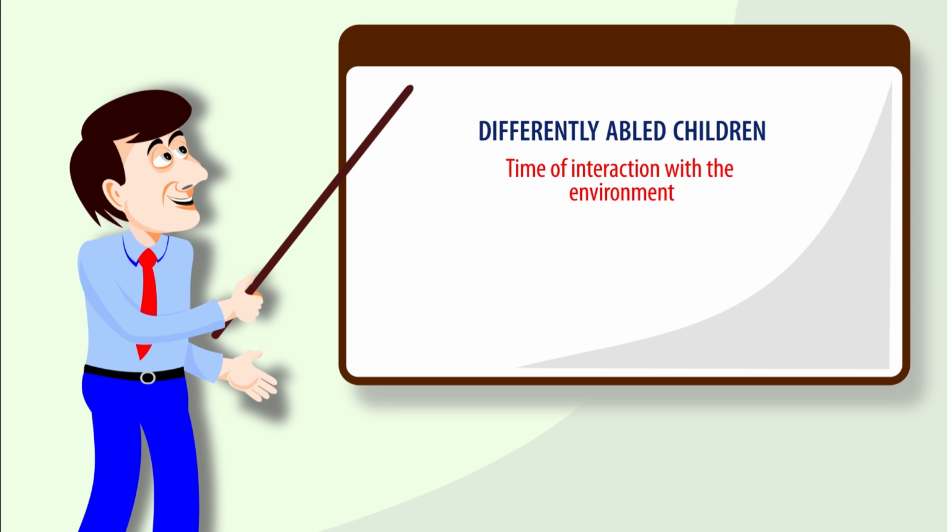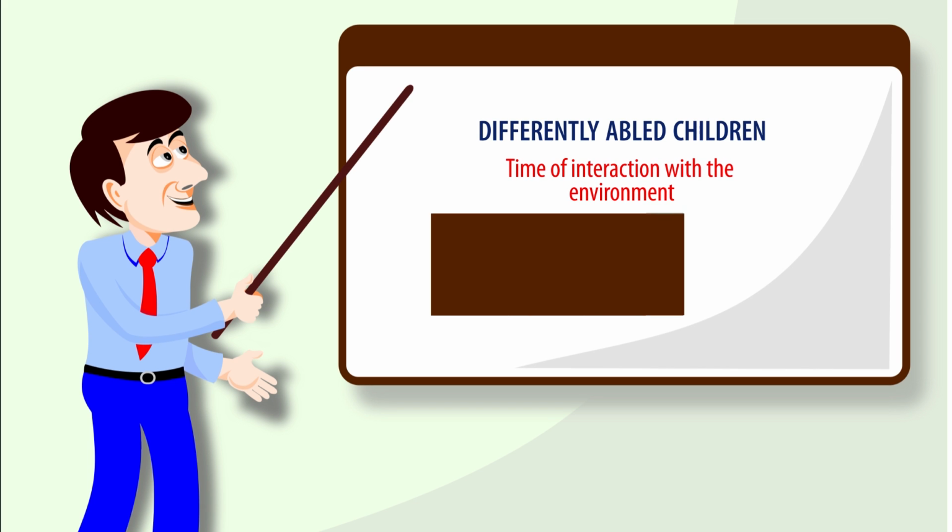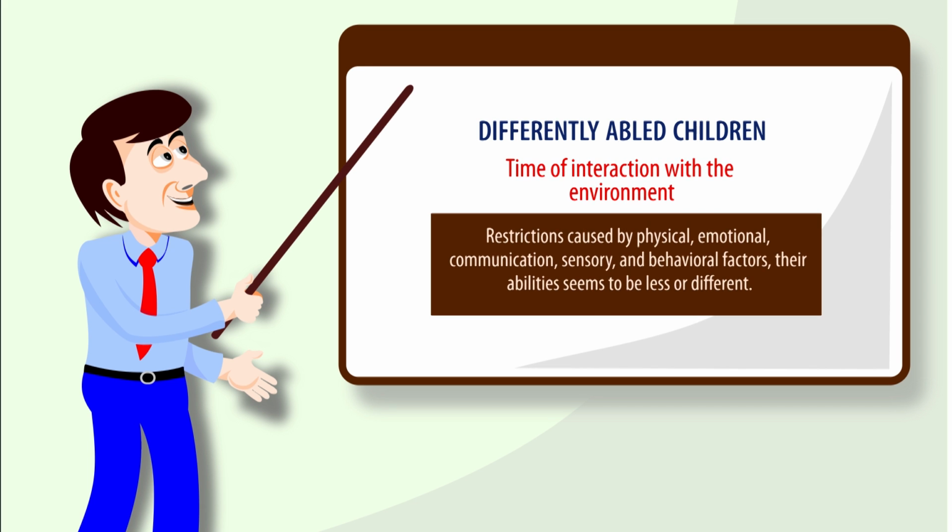But at the time of interaction with the environment, due to restrictions caused by physical, emotional, communication, sensory and behavioral factors, their abilities seem to be less or different. However, with appropriate support and appropriate modification in the educational services, we can benefit them a lot.